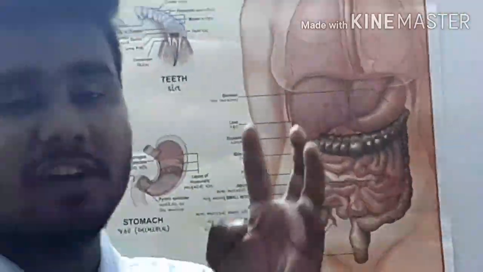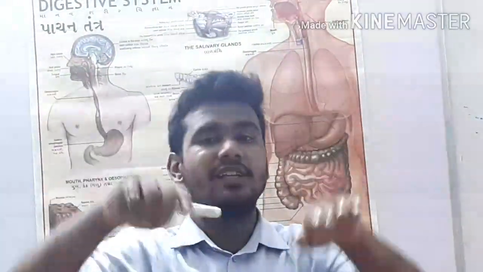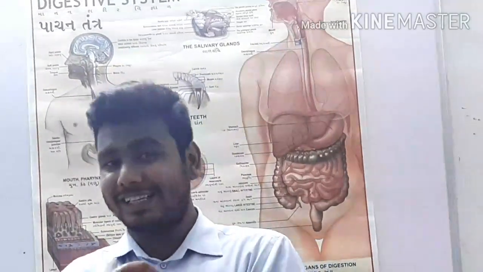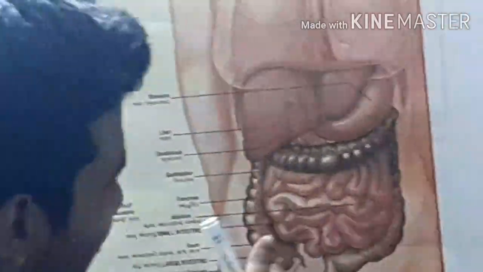In the small intestine there are finger-like villi. These finger-like villi increase the surface area, so the absorption of nutrients is done very easily. Now the food which is absorbed in the small intestine is sent to the blood, right? This way nutrition is sent to the blood, and after the small intestine our food will enter the large intestine. See, this large intestine is not the longest part, it is large because of its width. Here you can see that the width of the large intestine is more, so it is called large intestine.